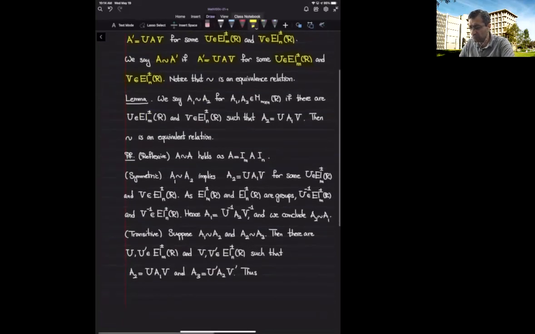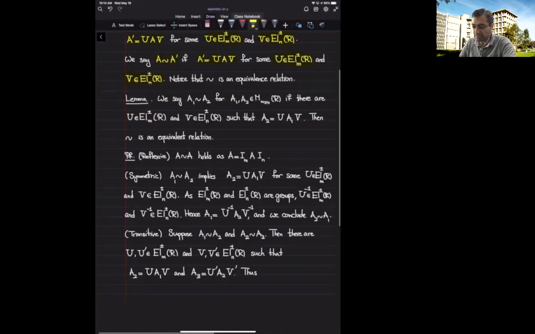In fact, we can relax this a bit as well. We can change this to any subgroup and still end up getting an equivalence relation, but let's prove it in this particular case. We need to show that every element is in relation to itself. That means it's reflexive. For that, I just choose the identity on both sides, and then we get the desired equation.